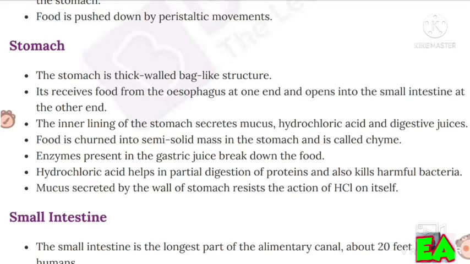Enzymes present in the gastric juice break down the food. Hydrochloric acid helps in partial digestion of proteins and also kills harmful bacteria. Mucus secreted by the wall of the stomach protects it from the action of HCl.